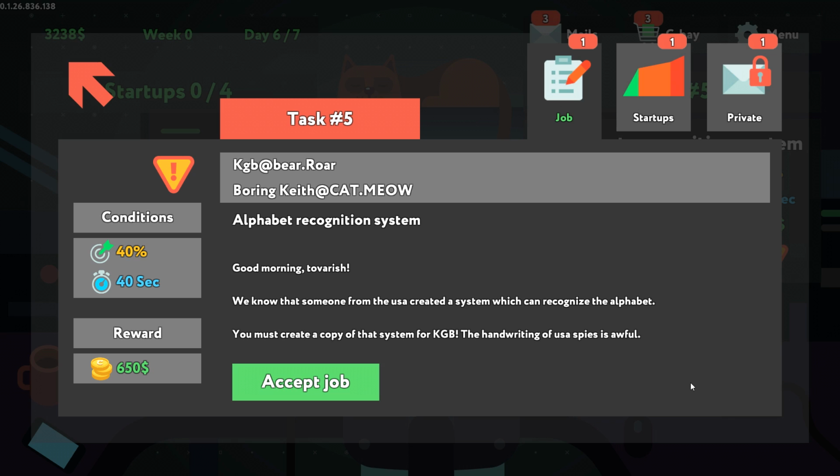Good morning, Tovarish. We know that someone from the USA created a system which can recognize the alphabet. We must create a copy of that system for the KGB. Handwriting of USA spies is awful.